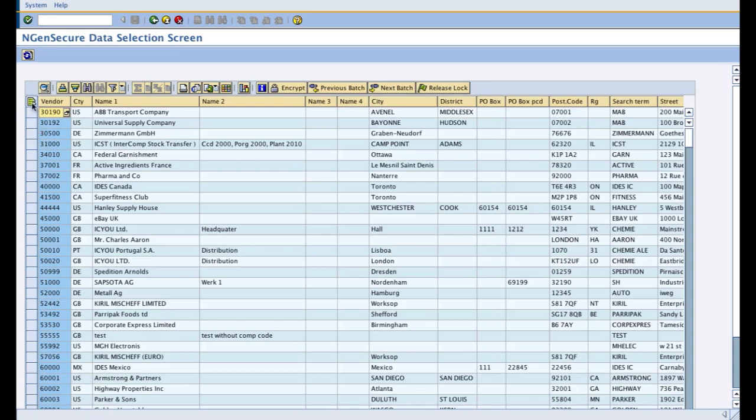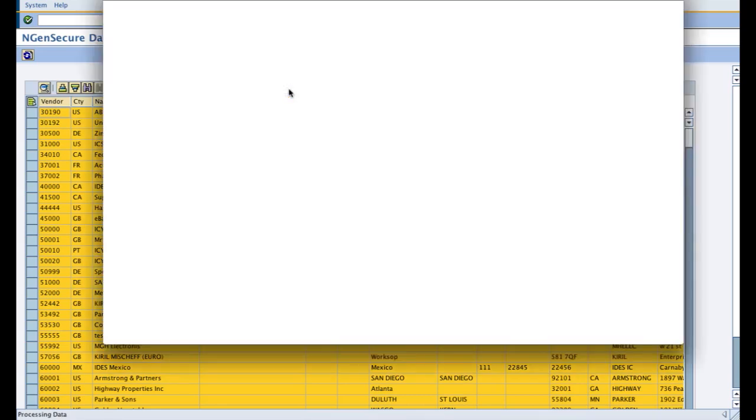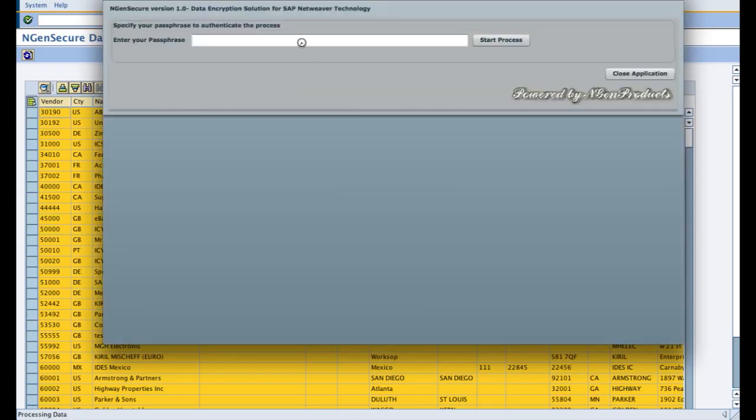So I can choose again the next batch and encrypt. So in a minute or two, similarly, it will auto grab all the records from the database which you have defined as sensitive fields and perform the encryption process after you have entered your password.